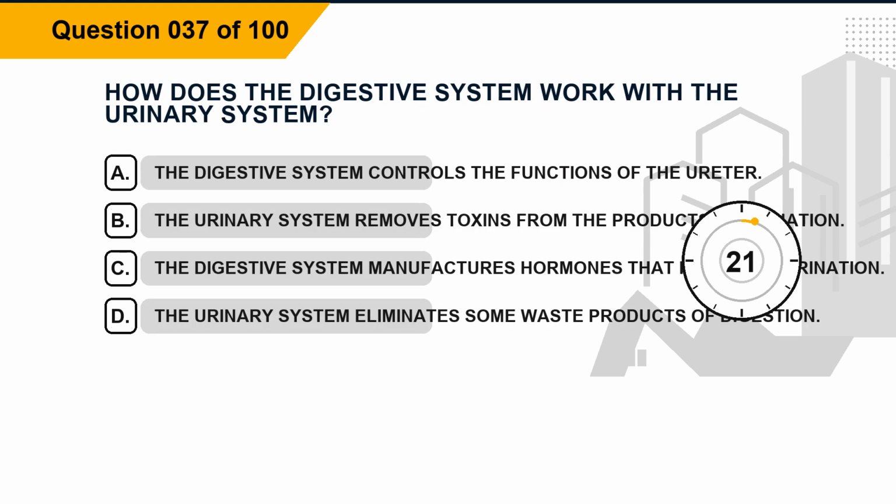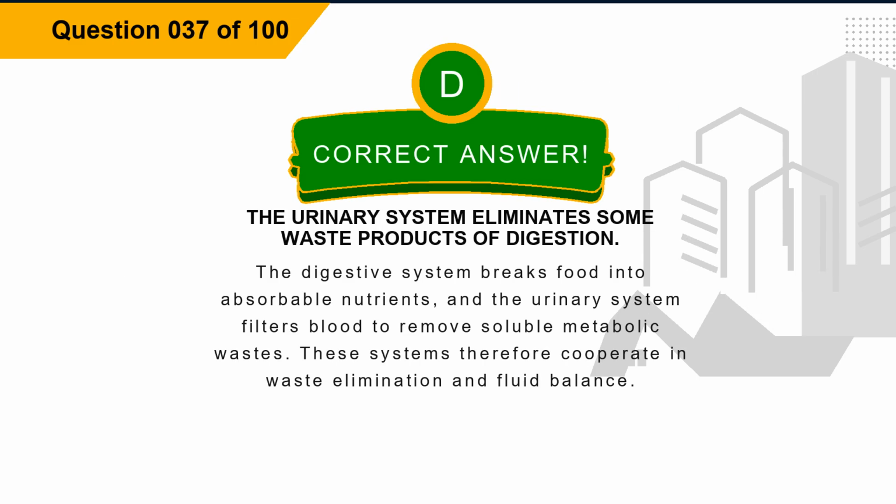Question 37. How does the digestive system work with the urinary system? Option A. The digestive system controls the functions of the ureter. Option B. The urinary system removes toxins from the products of urination. Option C. The digestive system manufactures hormones that influence urination. Option D. The urinary system eliminates some waste products of digestion. The correct answer is option D. The urinary system eliminates some waste products of digestion. Explanation. The digestive system breaks food into absorbable nutrients, and the urinary system filters blood to remove soluble metabolic wastes. These systems therefore cooperate in waste elimination and fluid balance.